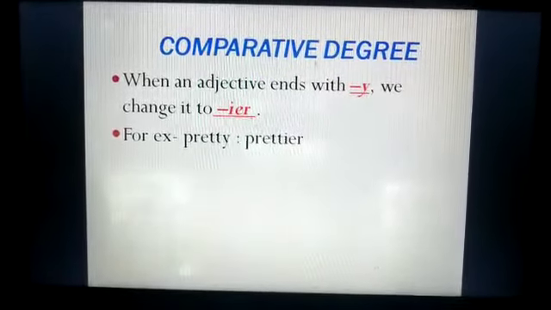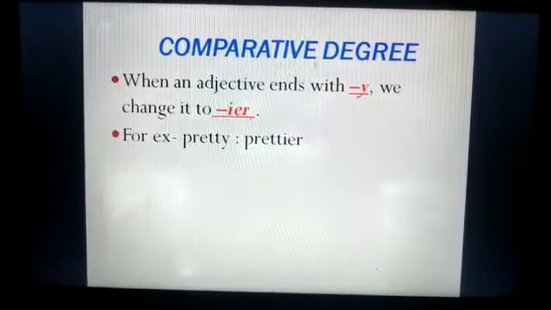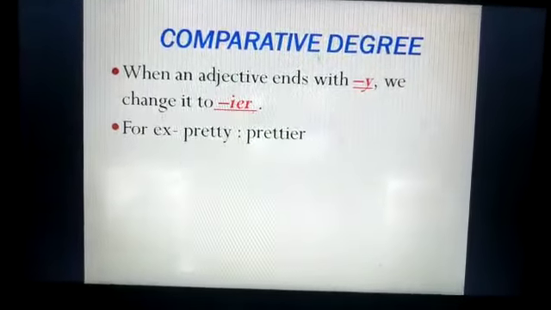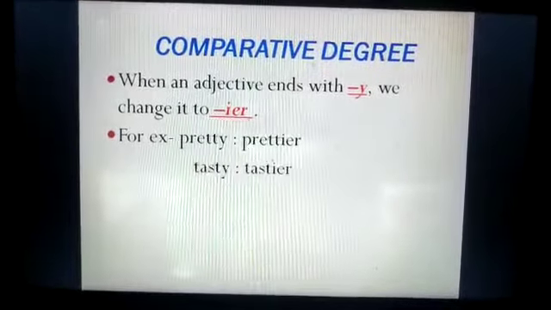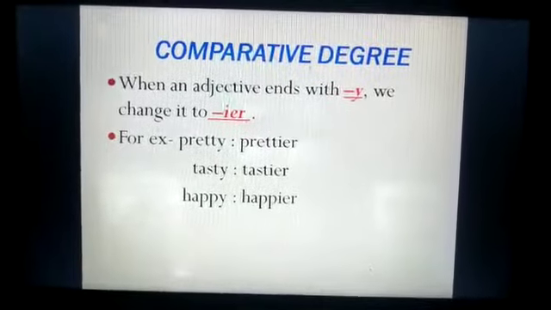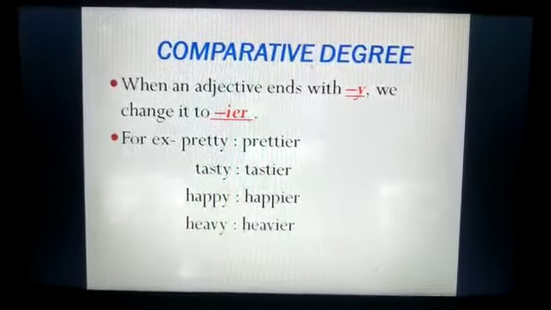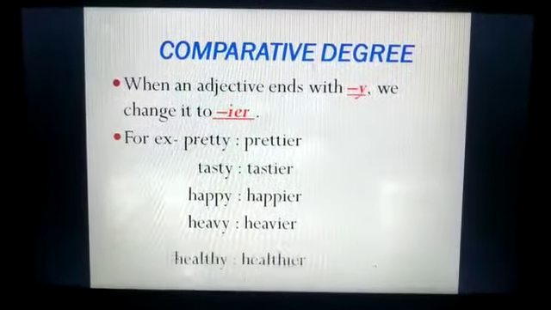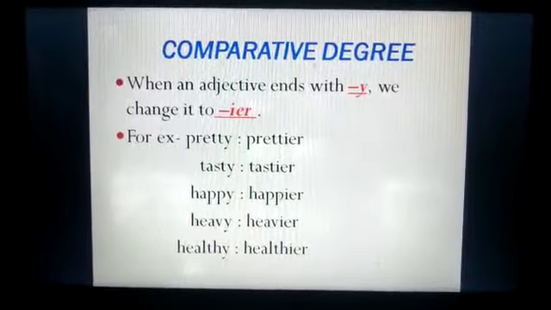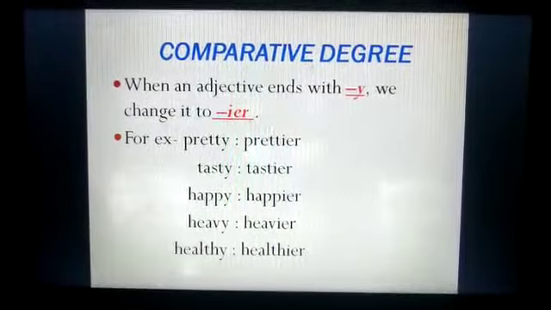Pretty. Children, in pretty, I have removed y and added IER, so it becomes the comparative degree. That is prettier. Next, tasty. Tastier. Happy. Happier. Heavy. Heavier. Healthy. Healthier. Okay, if I talk about my two bags, I'm having two bags.